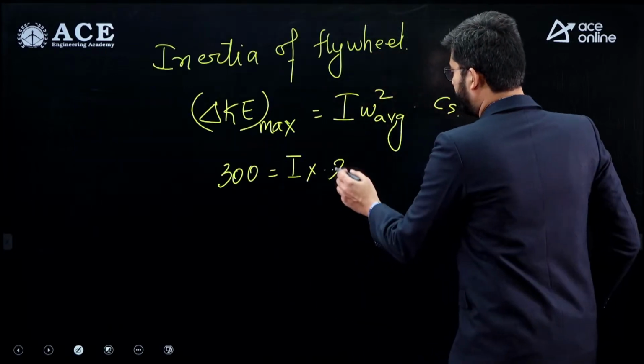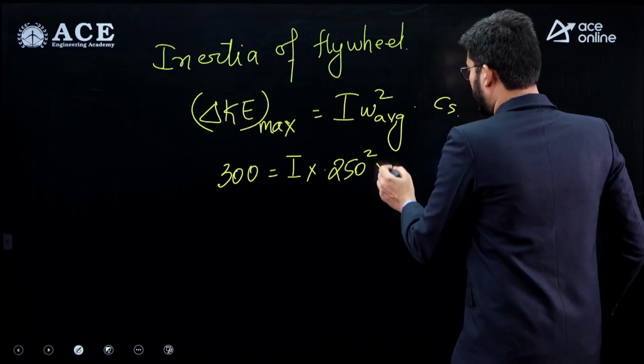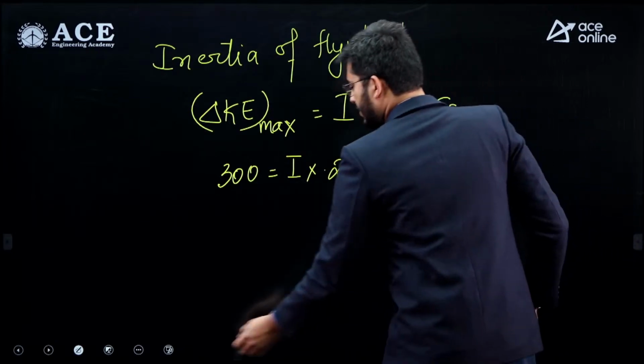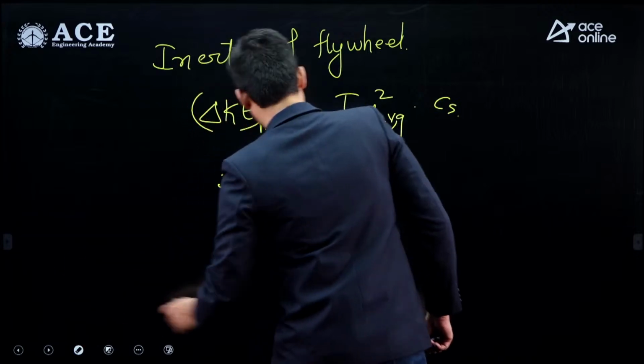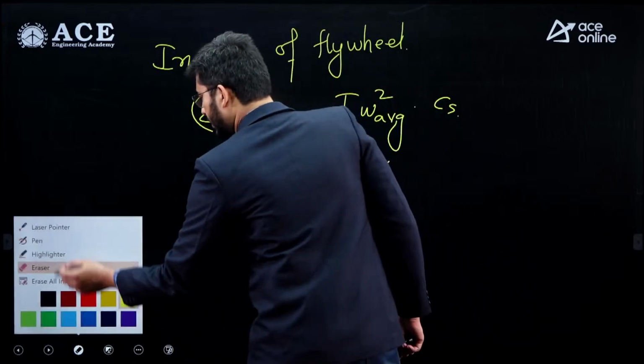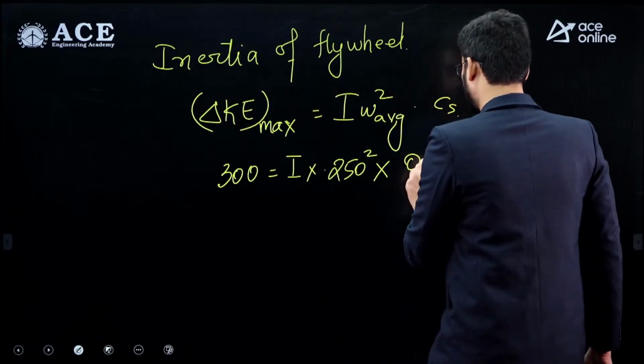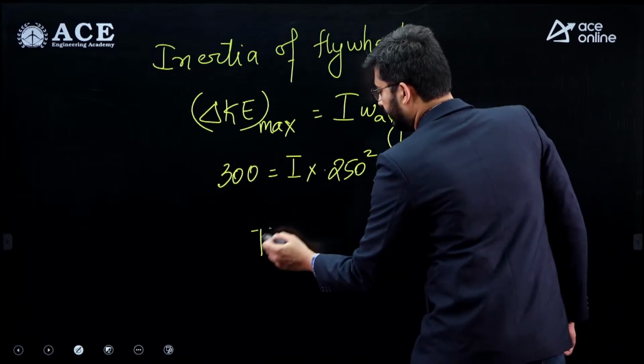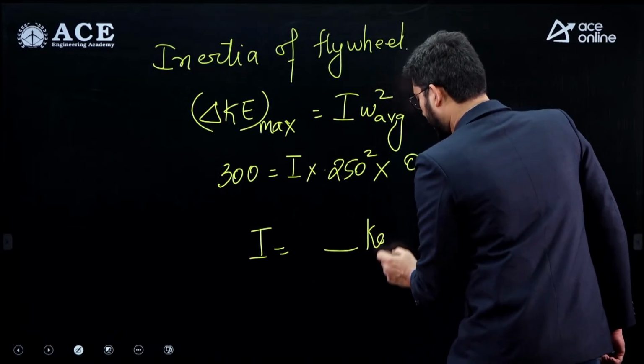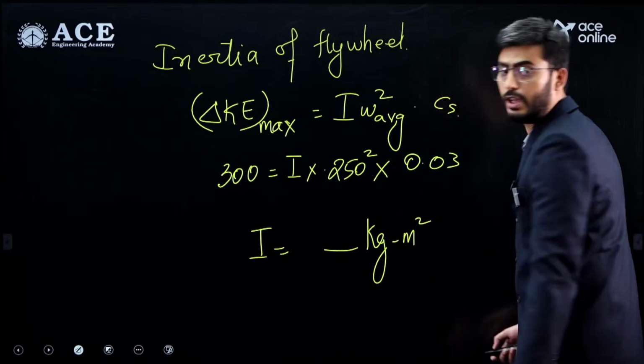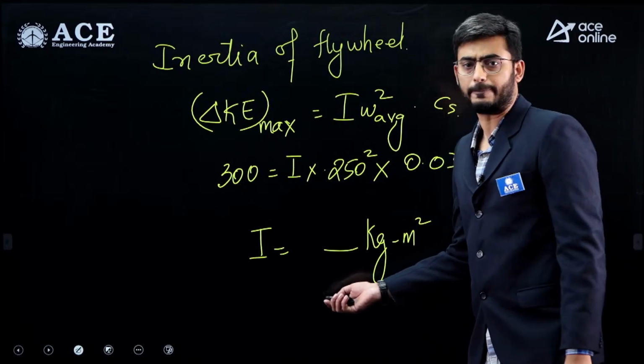So this will be 250 square into Cs guys. So Cs is 0.03, so you can solve here for I. Okay, so simple calculation. Units of I will be in kg meter square.